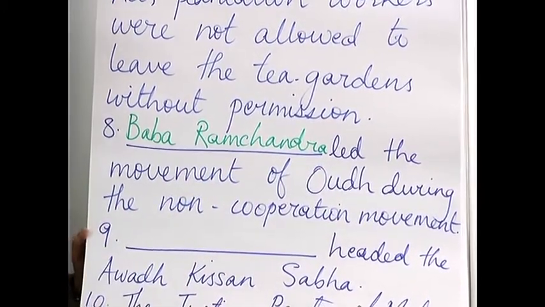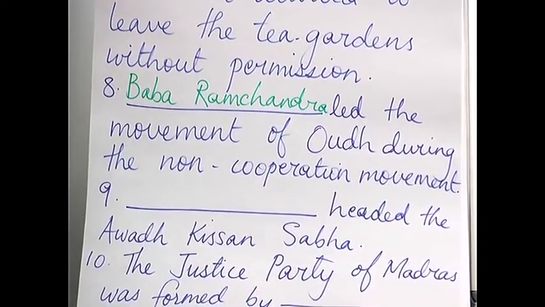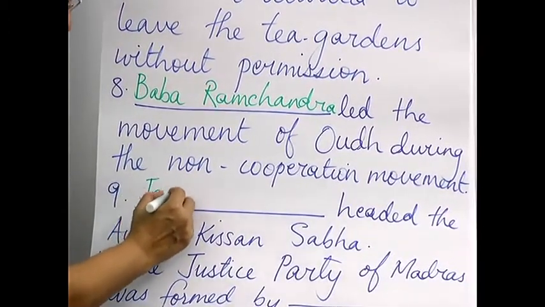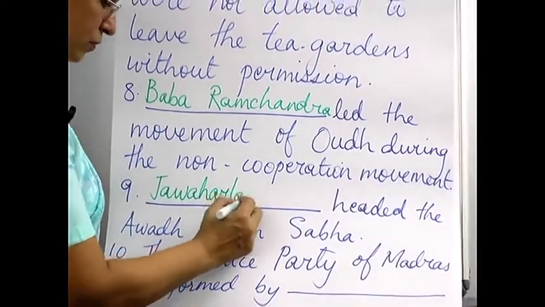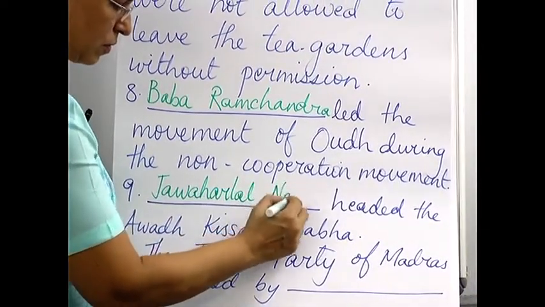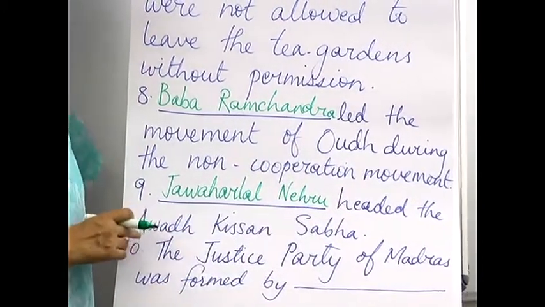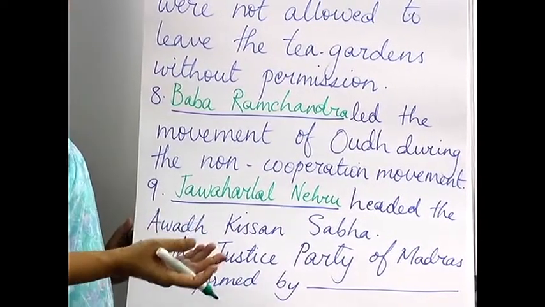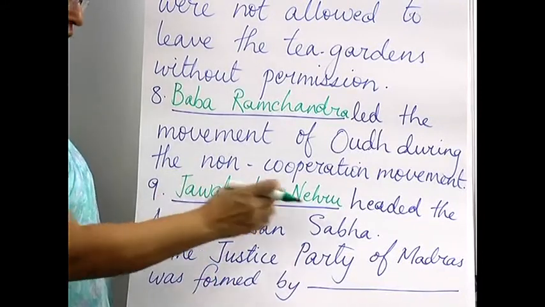Ninth question. Dash headed the Awadh Kisan Sabha. So, here we have Jawaharlal Nehru. He was the one who headed this Kisan Sabha. Or if they ask in a different way, which Sabha did Jawaharlal Nehru head?